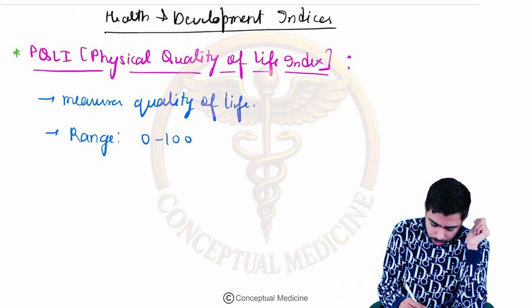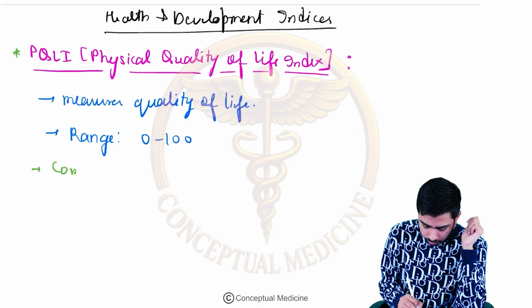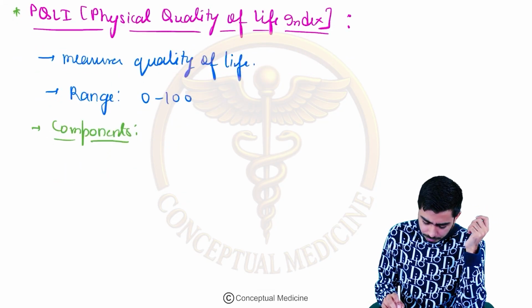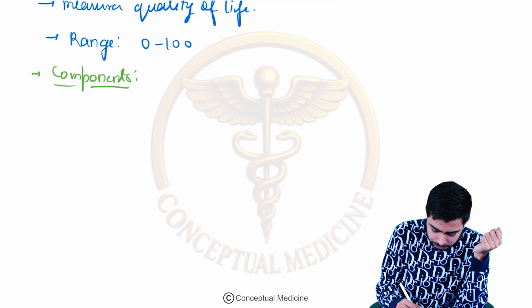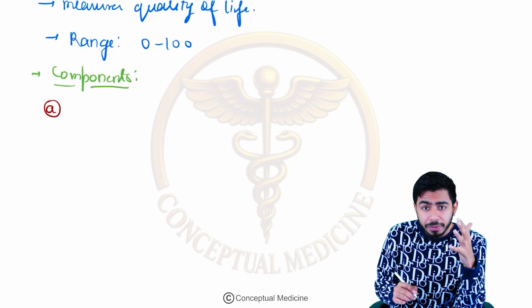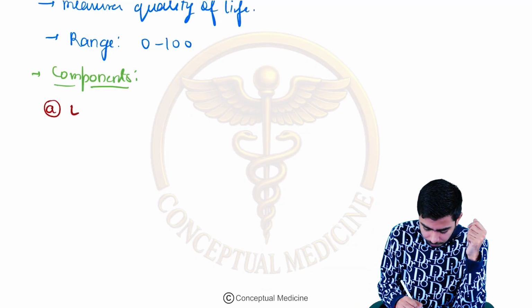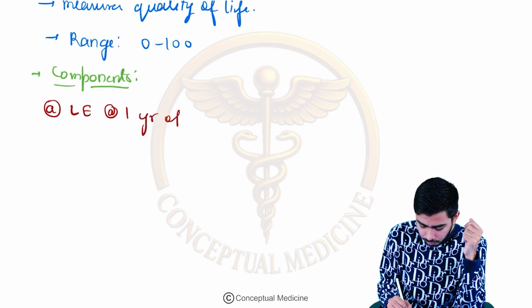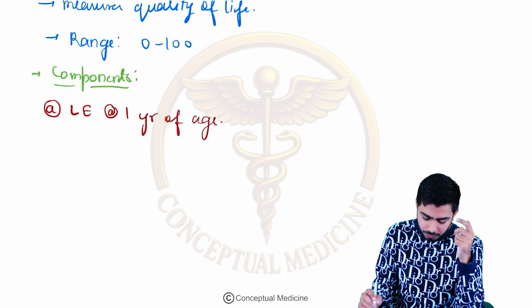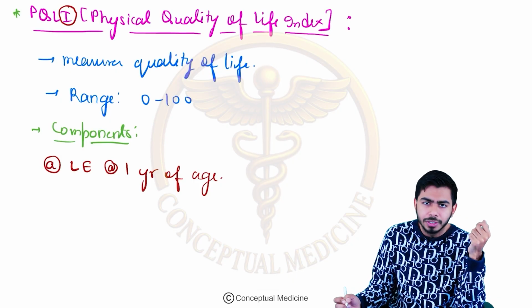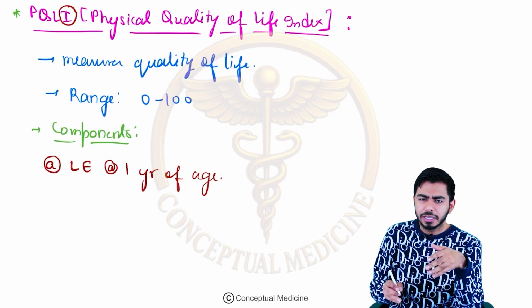It has three important components, guys, and these components are tested very frequently by the examiners, right? The components are very easy to understand. There are just three components. First component, A, is life expectancy at 1 year of age. How would you remember just 1 year of age? Just remember PQLI, I means first. So remember life expectancy at 1 year of age.